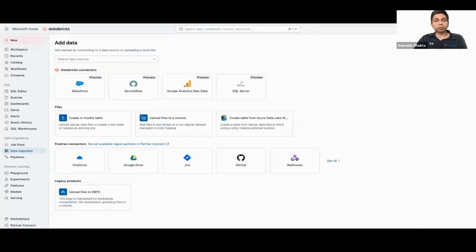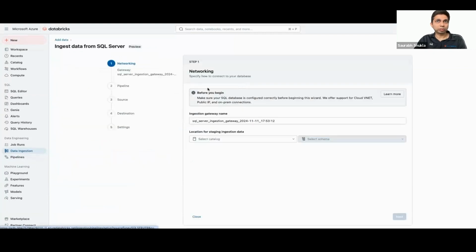Next, we are going to connect to our user table in SQL Server using Lakeflow Connect. We have enabled change data tracking on the table as a prerequisite. So I'm going to head over to data ingestion, SQL Server connector. I'm going to provide an ingestion gateway name and a staging area, which is required for the SQL Server connector.